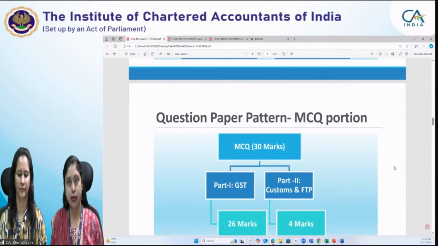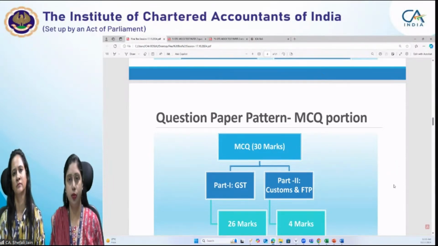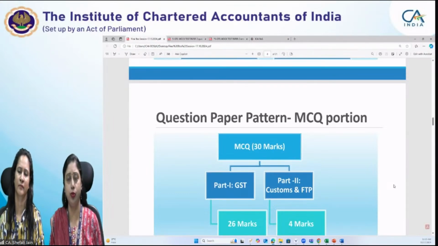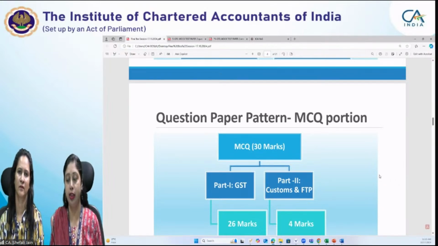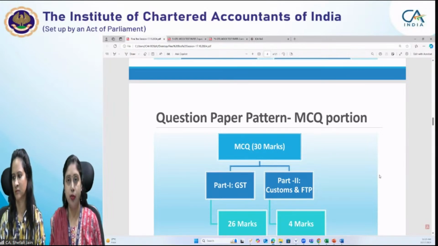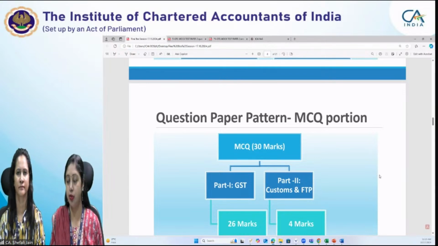For customs and FTP, there will be 2 small scenarios, and based on that, questions will be asked, 2 independent small scenario-based questions. Whereas in GST, there will be 2 or 3 scenarios, and based on that, the questions will be there. Apart from that, 1 or 2 small scenario-based questions will also be there. But all the questions will be application-based, and GST has a higher weightage here, in line with the 80-20 weightage. In MCQs, you will find that GST carries 26 marks weightage. So you have to pay special attention towards the case scenarios which are there for the GST.